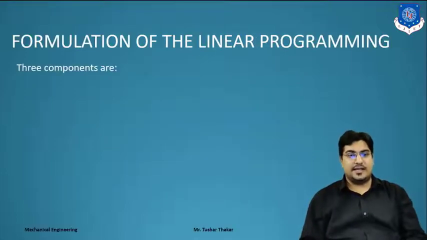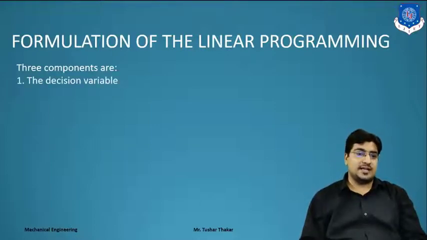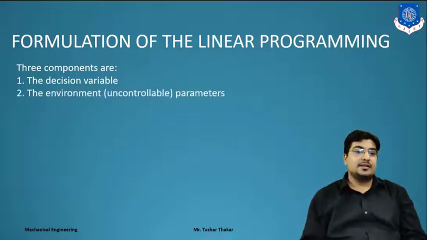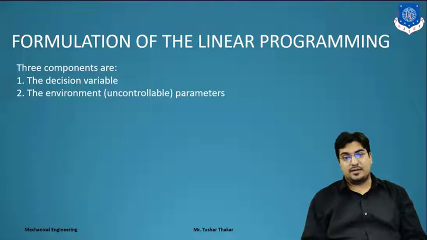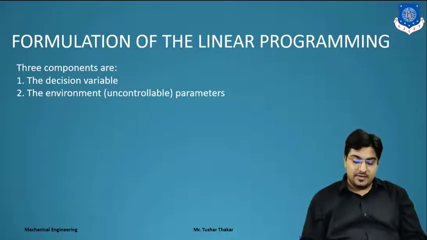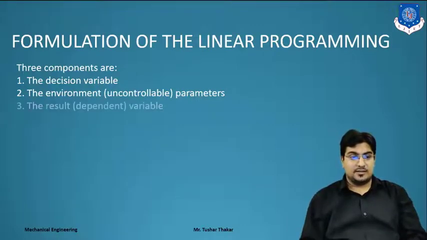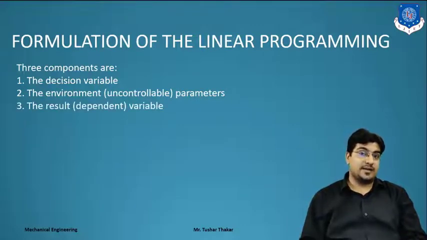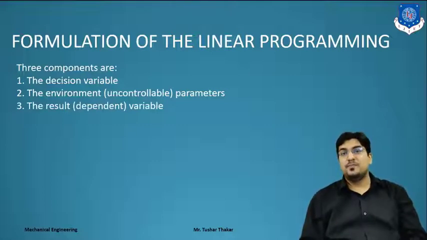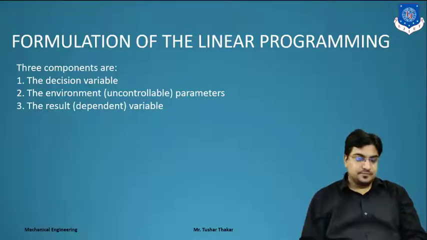Let's see in the next slide. What is the formulation of a linear program? There are three main components. First one is the decision variable, which we have to use for formulating it. Second is the environment parameters, that is, uncontrolled parameters. Means we have to check in different methods also. Third is the result dependent variable, which is directly dependent on the problem, right?